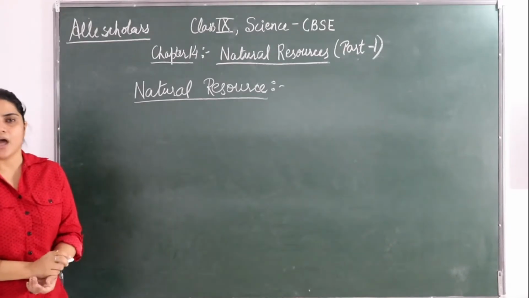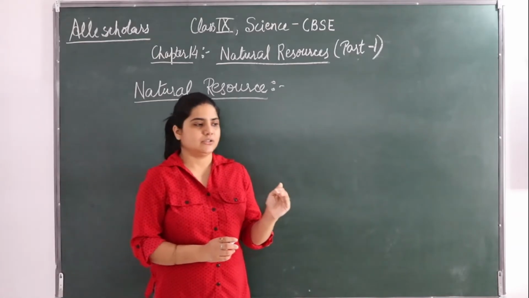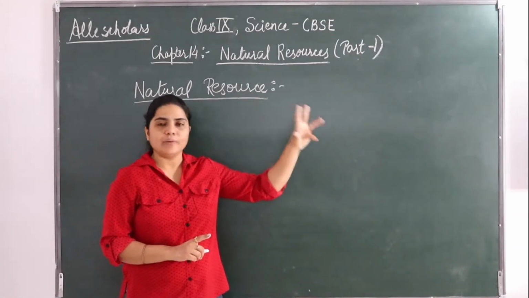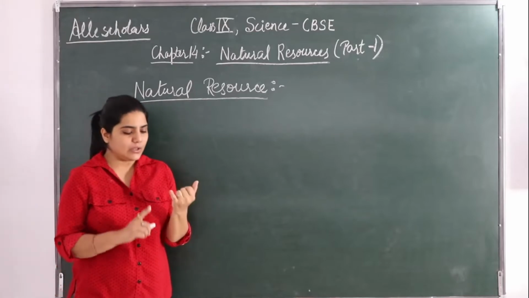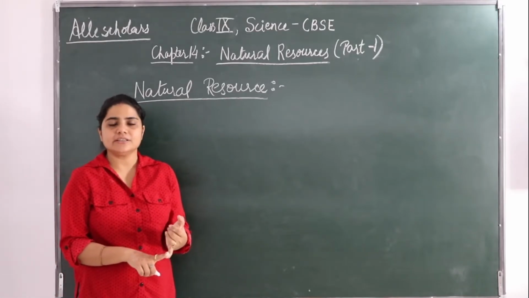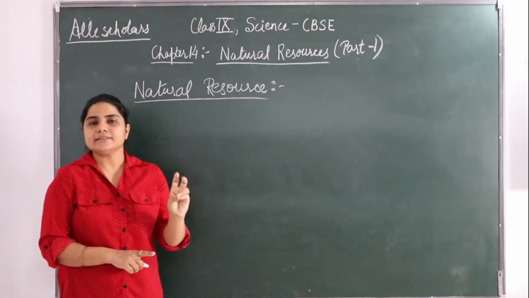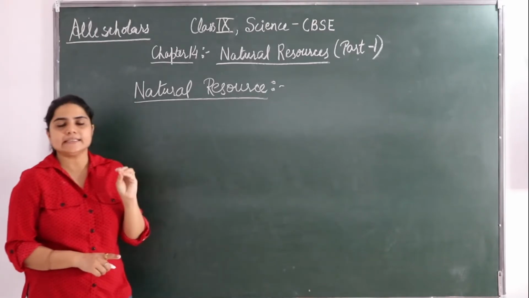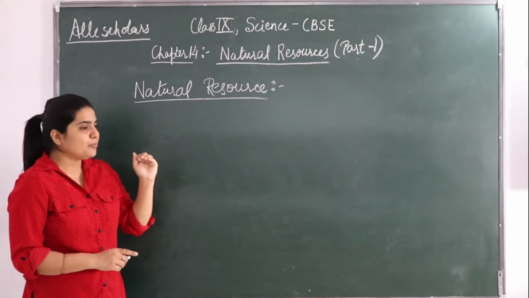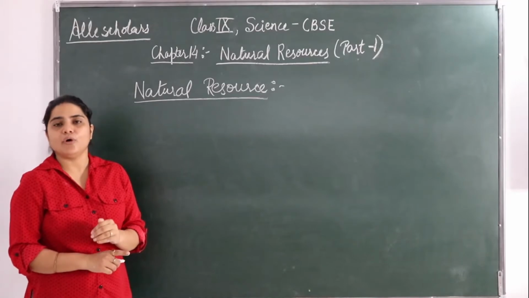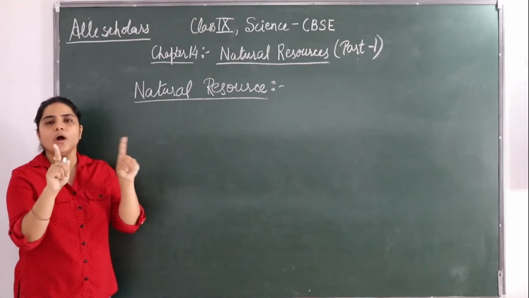Natural resources: the resources that are available on the earth and the energy from the sun are very necessary. Both things are very necessary, as I have already told you. The resources available on the earth, that is soil, air and water, and the energy that we get from the sun are necessary. Why are they necessary? They are necessary to meet the requirement of life forms on the earth. Life is formed on the earth because of these two components.